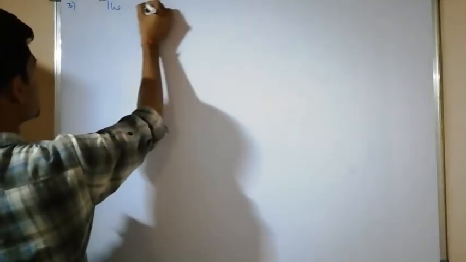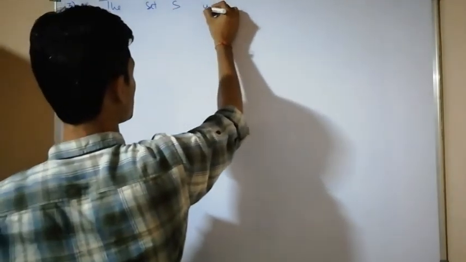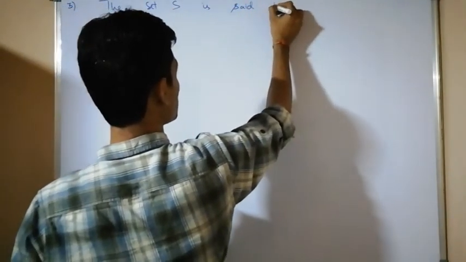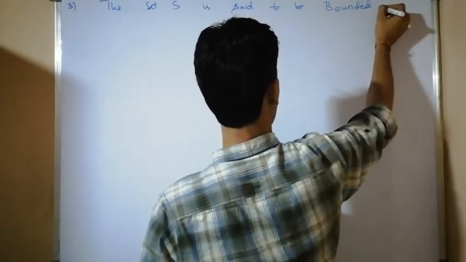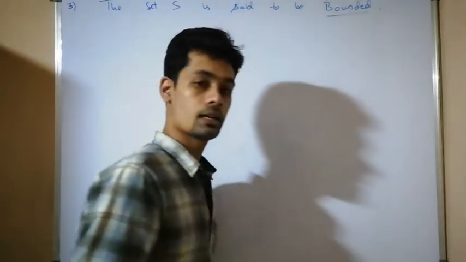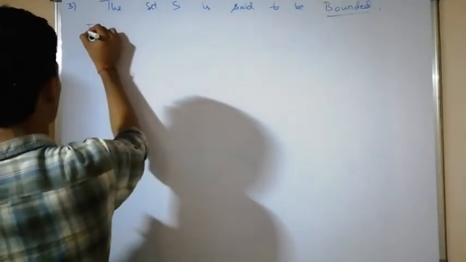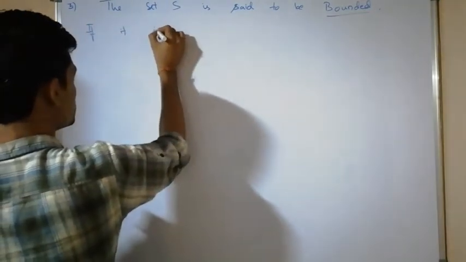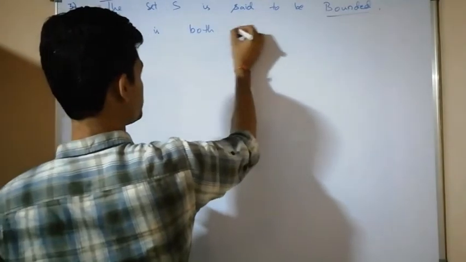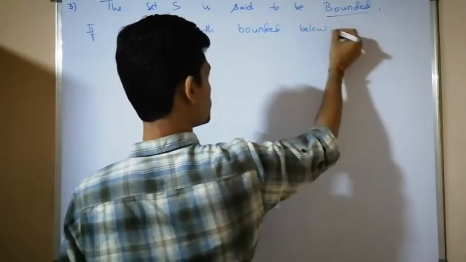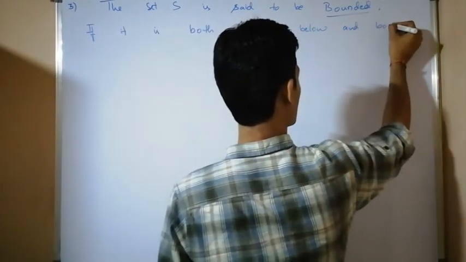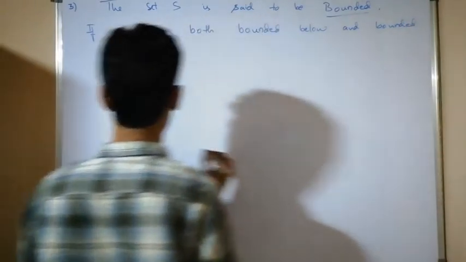Definition: the set S is said to be bounded if it is both bounded below and bounded above.